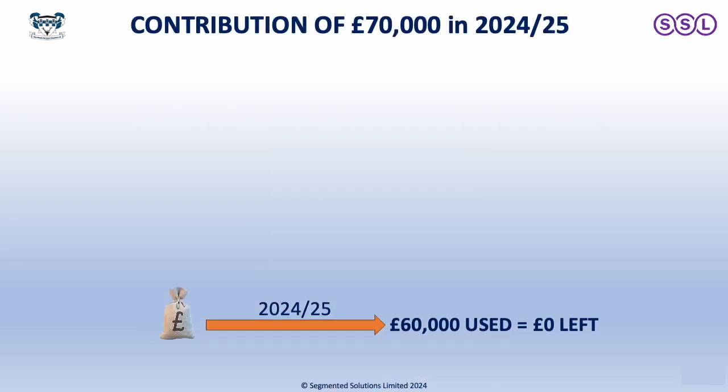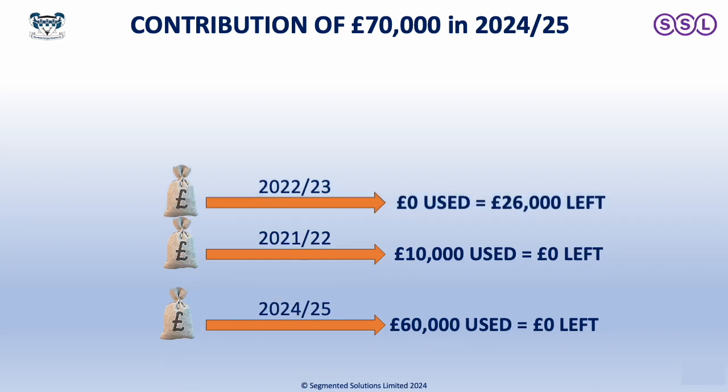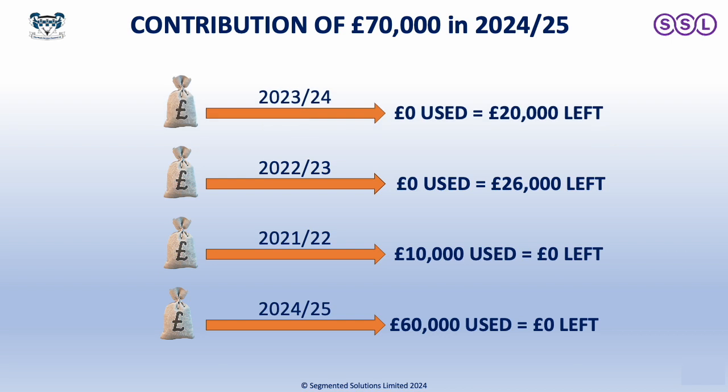Well, first of all, the £70,000 lets you use up the current year, 2024-25, which is 60,000. So you've used that all up and there's nothing left. And then you go back 3 years and you start to fill those up. So we're using effectively the whole of that 10,000 allowance that was available from 2021-22. So those 2 years are now completely used up. There's nothing left. However, you do have the 2022-23 and the 23-24. So there's allowances that remain unused because you're limited in your earnings.